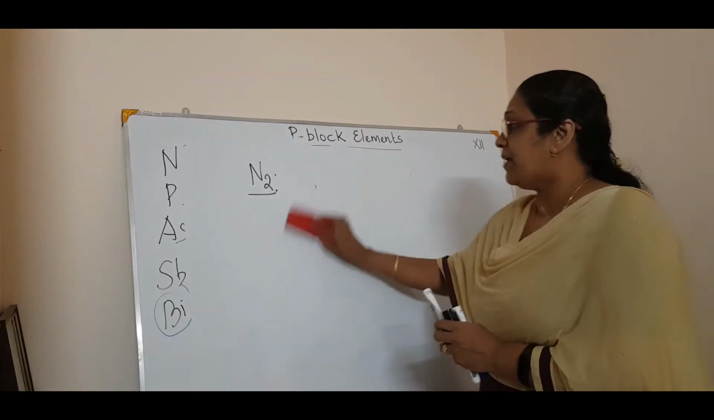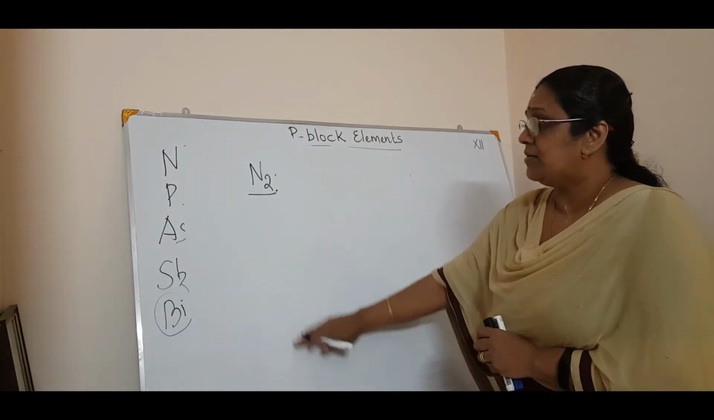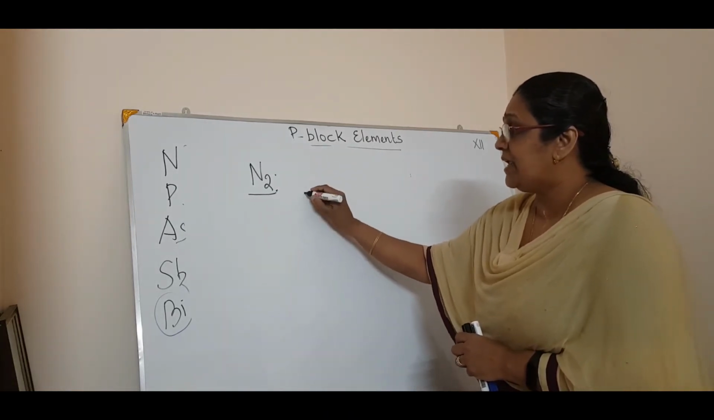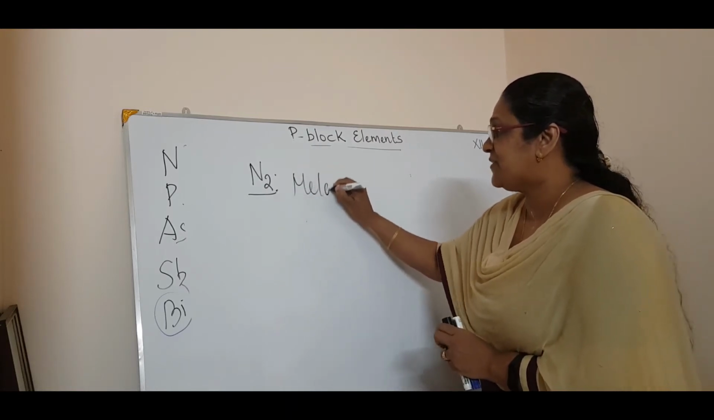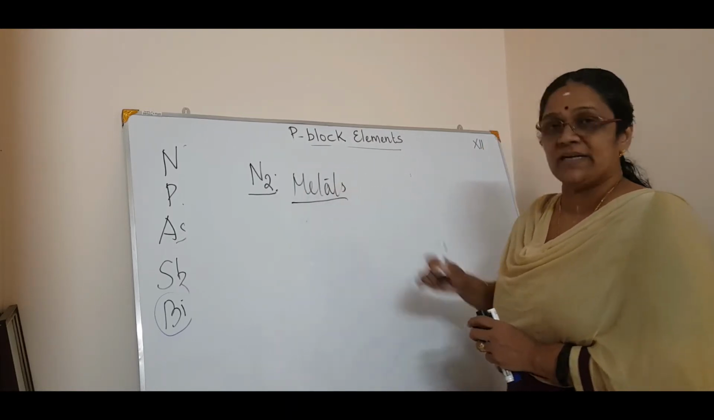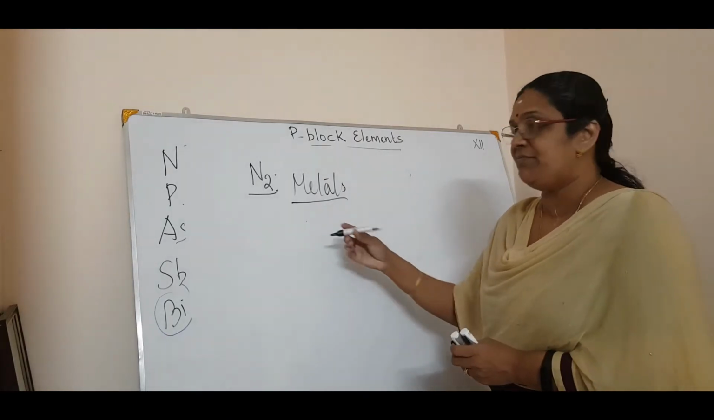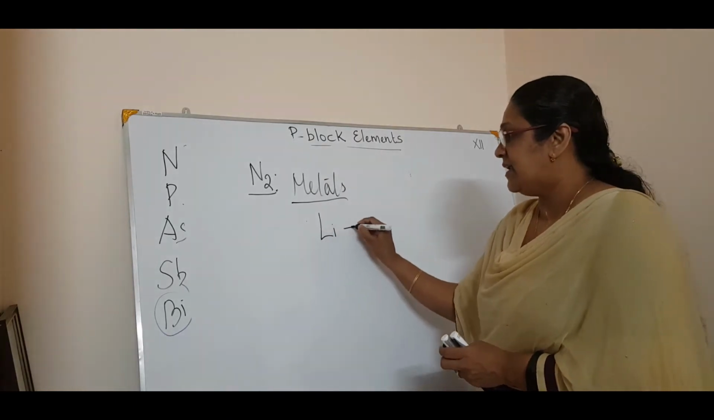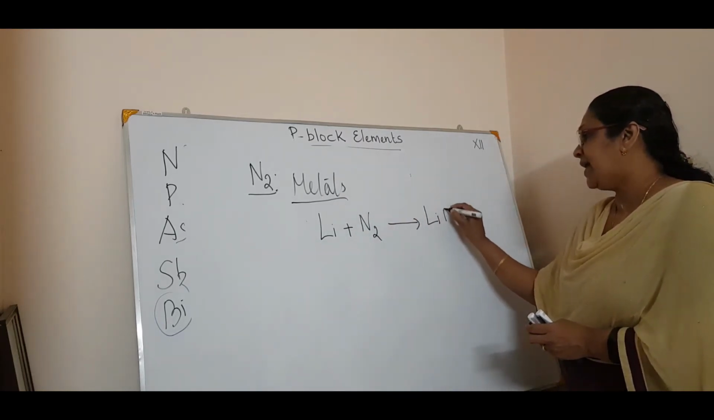The first chemical property is that at high temperature, nitrogen reacts with metals. First reaction is with metals and second reaction is with non-metals. With metals, it can directly combine. That is, lithium plus nitrogen will give you lithium nitride.